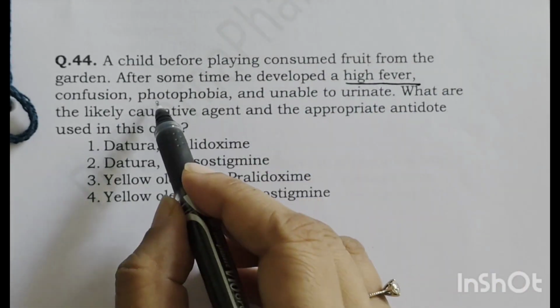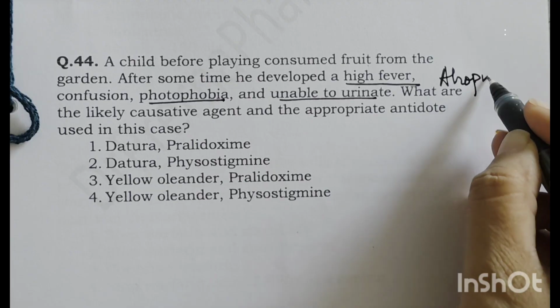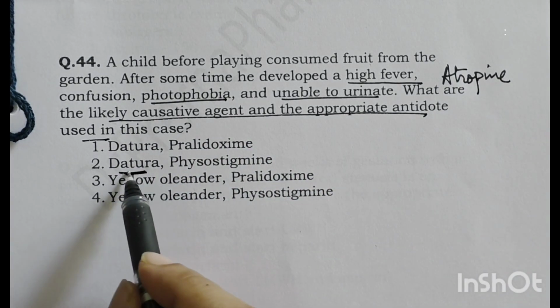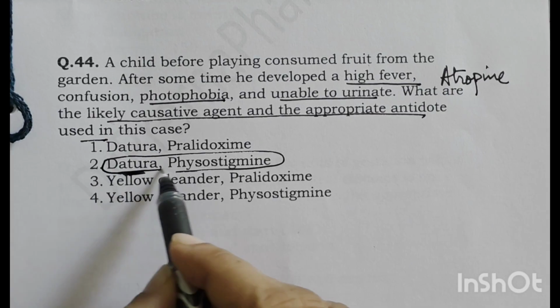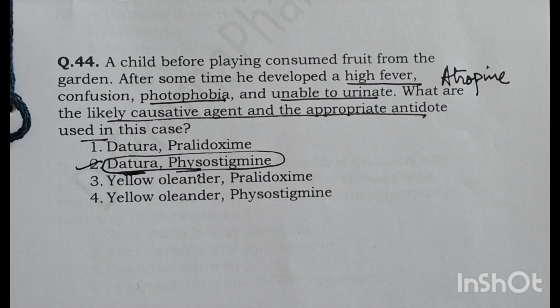So high fever, photophobia, and unable to urinate, which is indicative of atropine signs, atropine toxicity. So what are the likely causative agent and appropriate antidote? Dhatura is the likely agent, and physostigmine is the antidote used in atropine poisoning. Right? So this is a very simple answer. In questions like this, you should not make a mistake.